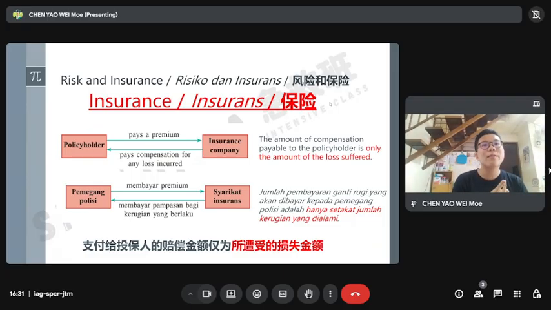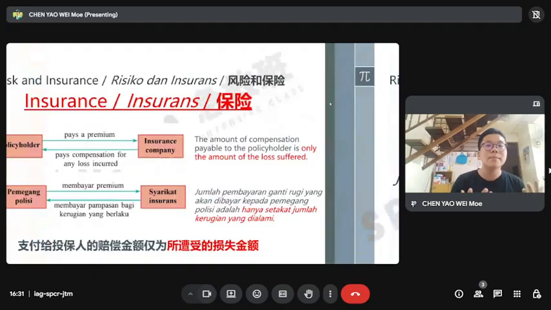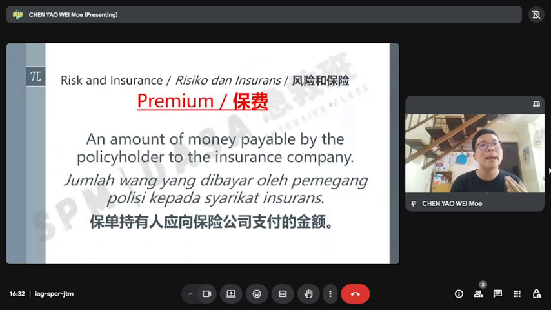So the amount of compensation payable to the policyholder is only the amount of the loss suffered. So what is premium? Premium is an amount of money payable by the policyholder to the insurance company. It means when we want to buy an insurance package, you need to pay a premium first.